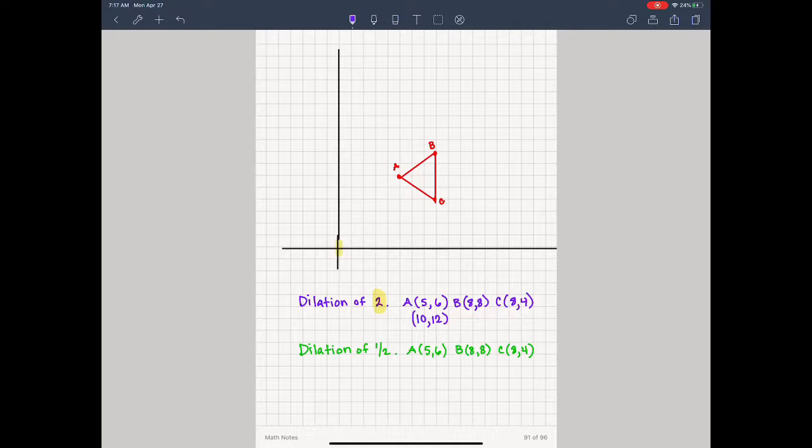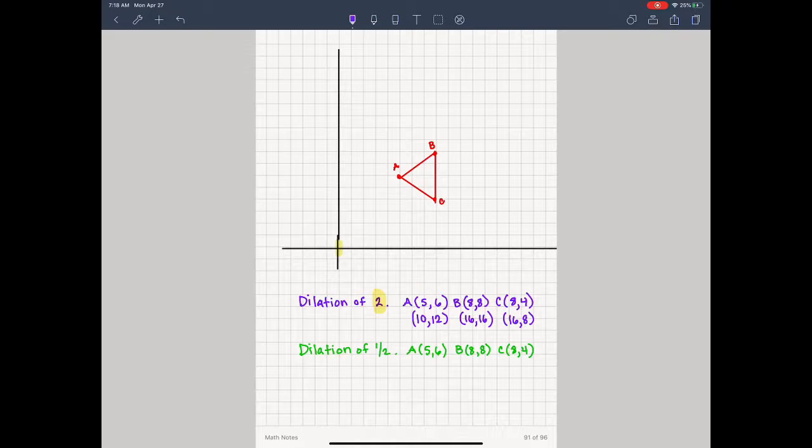Our new location for B is going to be 8 times 2, which is 16, and 8 times 2 again, which is 16. And C is going to be at 16, 8, because 8 times 2 is 16, and 4 times 2 is 8. Now, this works when you're dilating from the origin, which most of your problems are.